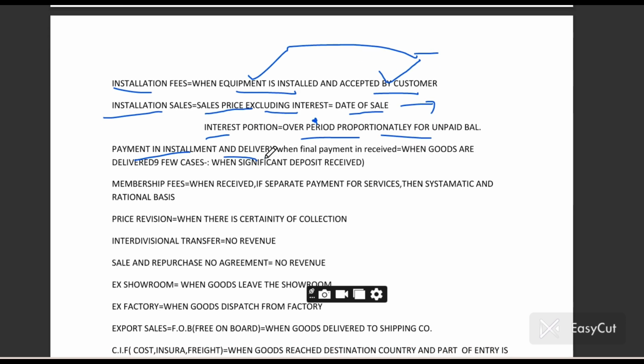If payment is in installments and delivery, when final payment is received, when goods are delivered, you have to recognize the revenue. And in some cases, when a significant deposit, like 90% of the deposit, has been received, on that day you will say that mostly cash has been received, then we can recognize this revenue.